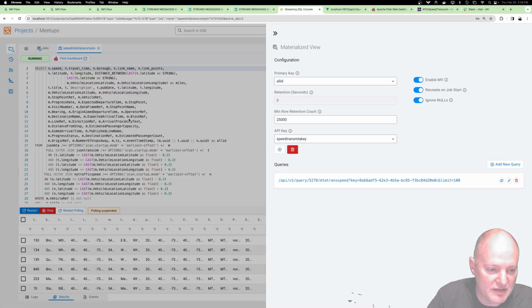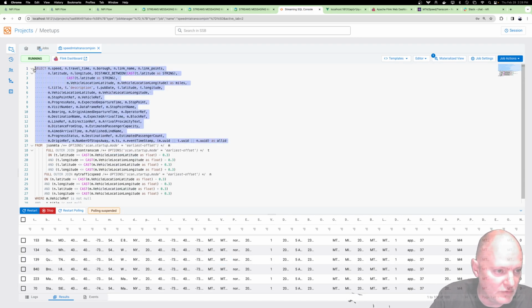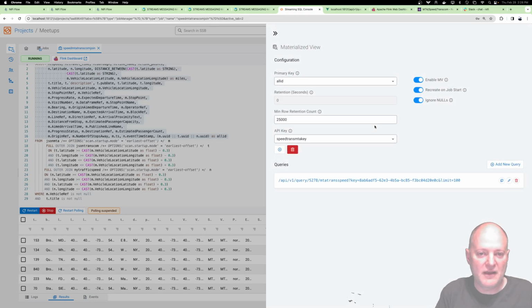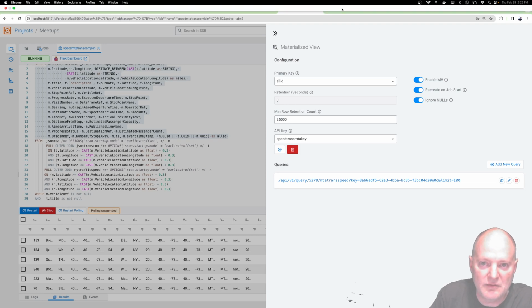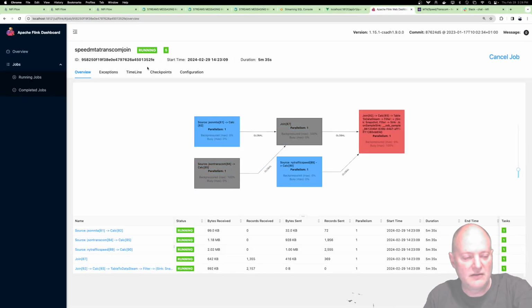So let's see, in our join here, we're getting data in. There's a lot of fields here, as you can see, because I'm joining a whole bunch of different columns from all three Kafka sources. And we can take a look at our materialized view. It's got a key here, and we load it up. And we've got a bunch of records here from the full outer join of those three tables along certain areas. And we can see that that's running within our Flink job.